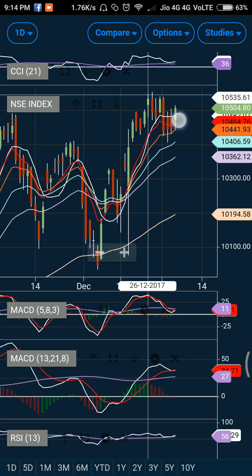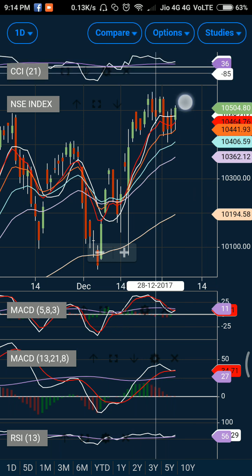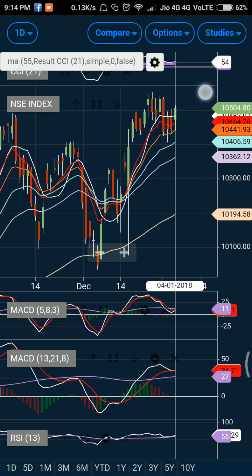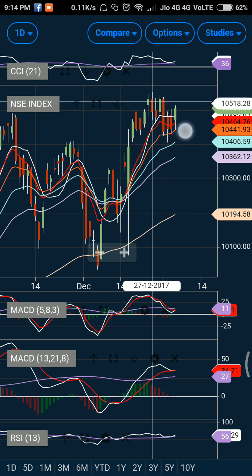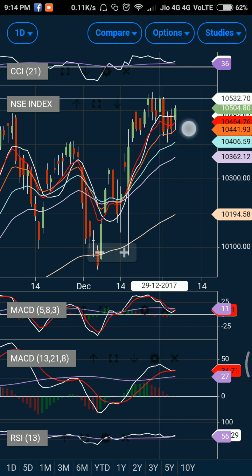And if you see the CCI, it has been taking support at a lower level, and now you can see a curve towards the upside. So it is also suggesting that the market has some sort of support near its exponential average, and now it is trying to trade on a higher side.